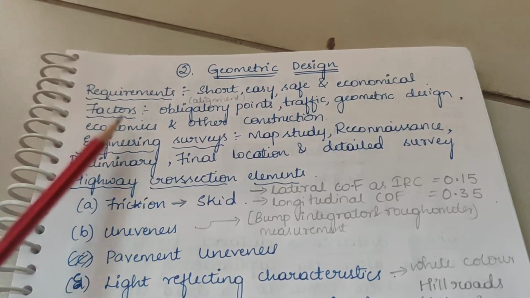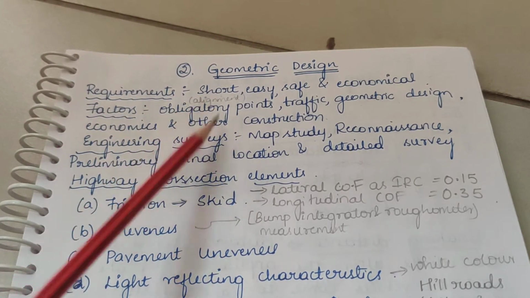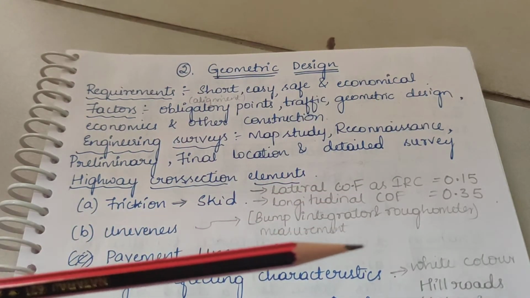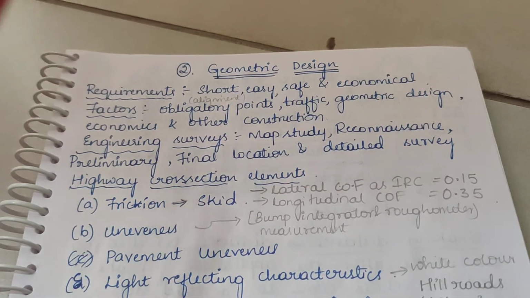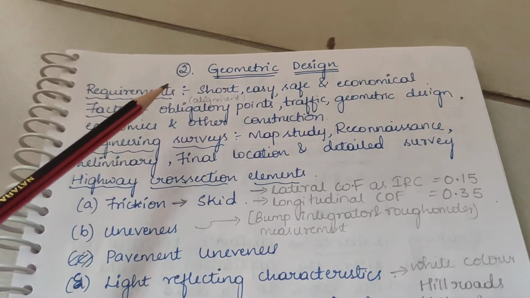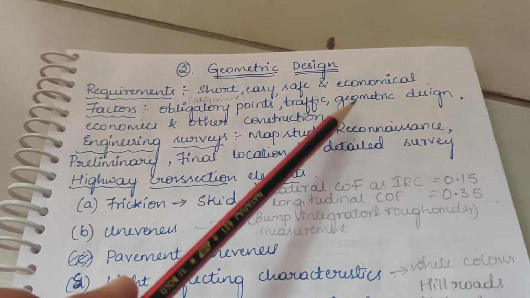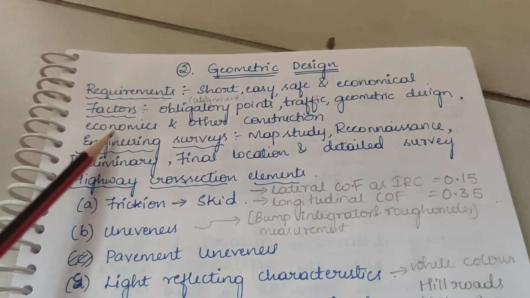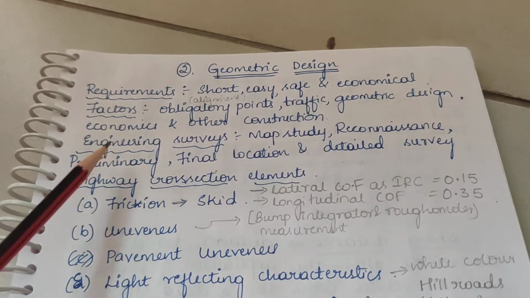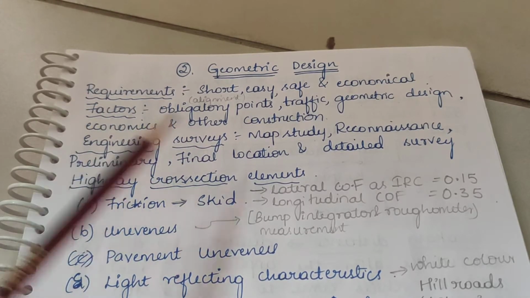The factors considered for highway alignment are obligatory points. Obligatory points are the points through which the alignment should pass, that is, whether the alignment should be straight or not. Traffic conditions, geometric design, economic conditions, and other construction considerations should also be taken into account as factors affecting the highway alignment.